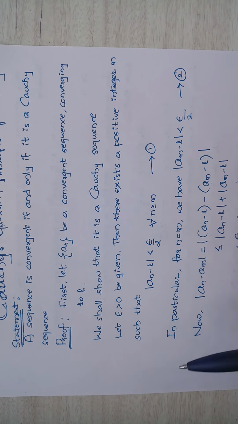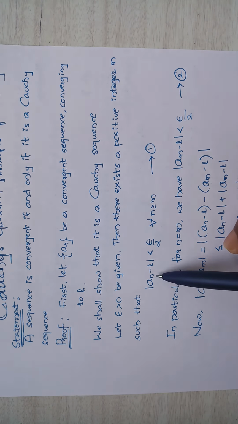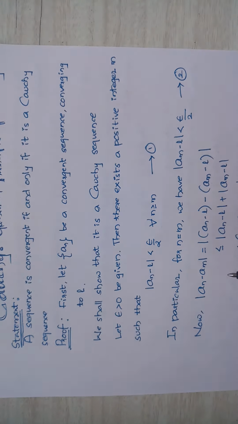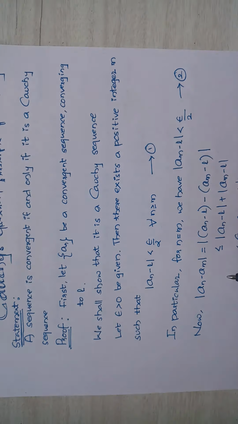In the previous definition I had taken |a_n - L| less than epsilon, but epsilon is a very small quantity, so I am making it smaller. If I divide epsilon by 2, it doesn't matter, because it is a negligible quantity. Because I have to make |a_n - a_m| less than epsilon, I am taking epsilon as epsilon by 2. For n equal to m, we have |a_m - L| less than epsilon by 2.